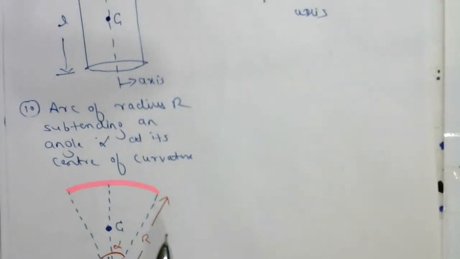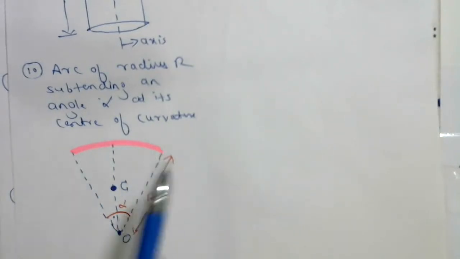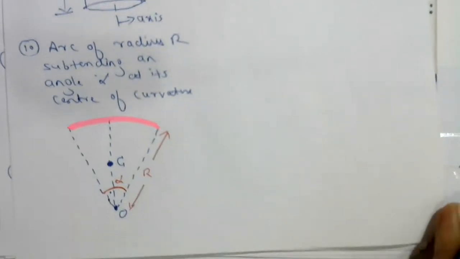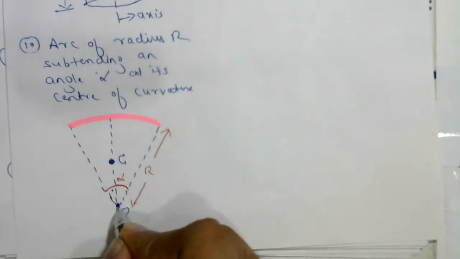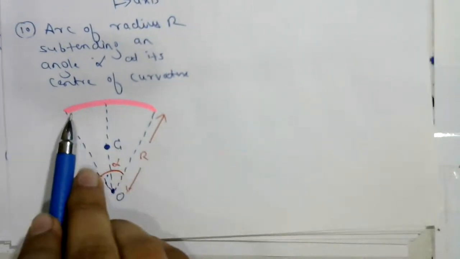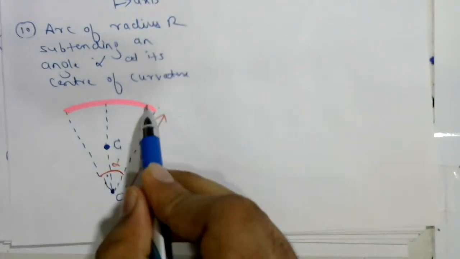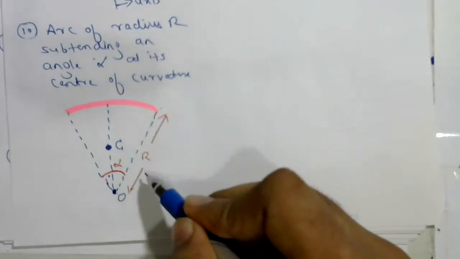Next we'll discuss where the center of mass of an arc lies. Sometimes they'll give the center of curvature, and from the center of curvature we have to find the center of mass. I have taken a small arc. This is the center of curvature of this arc. Radius of curvature is r.